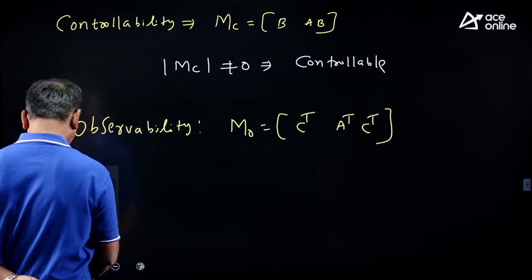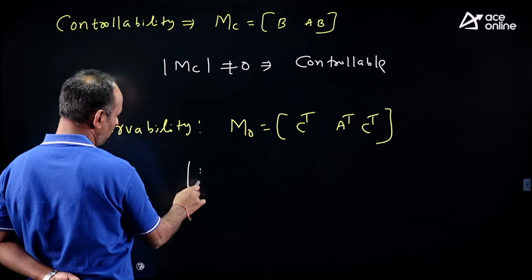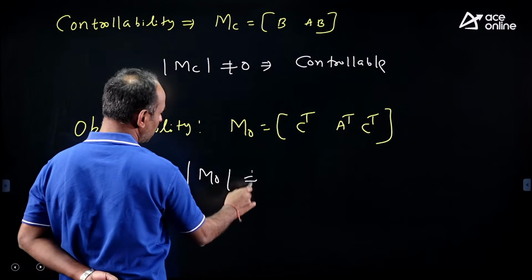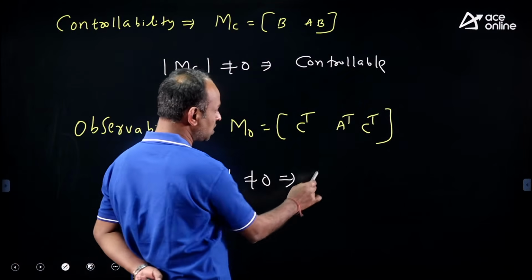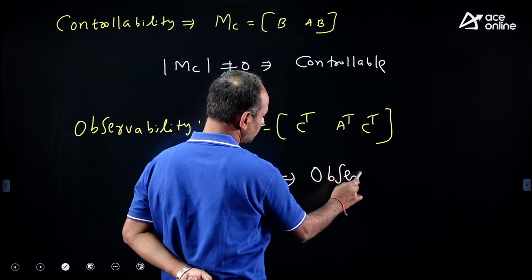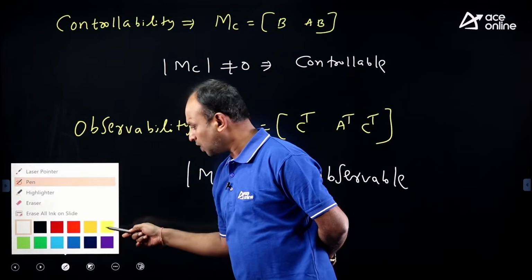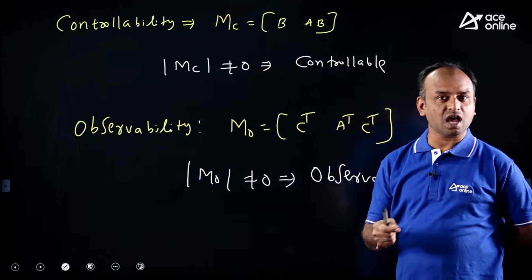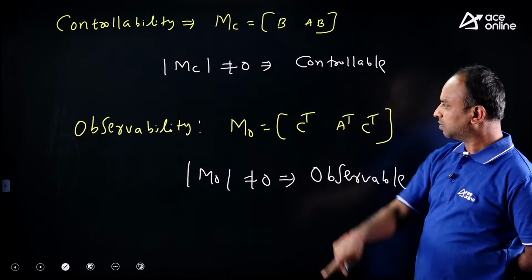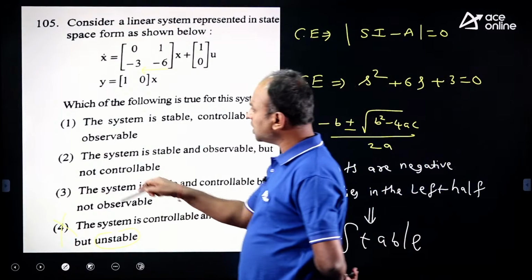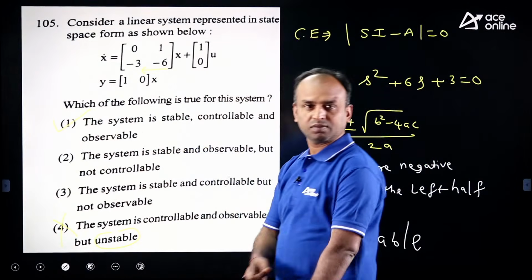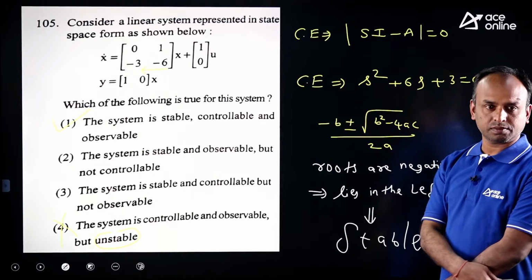Finding det of Mo, it is not equal to 0, so it is also observable. What is the best suitable answer? The system has stability, controllability and observability, so obviously the first one is the suitable option.